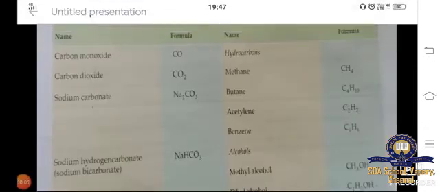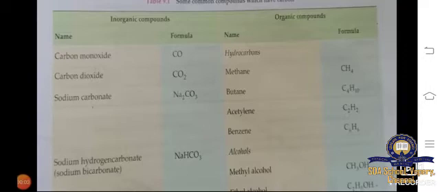Here we have some of the common compounds in which carbon is present. The first one is carbon monoxide, CO. Carbon dioxide we know very well, CO2. Sodium carbonate, Na2CO3. Then sodium hydrogen carbonate, NaHCO3. We are dividing the compounds into organic as well as inorganic. Inorganic means we are getting it from the earth. Organic means it is present in a living being.